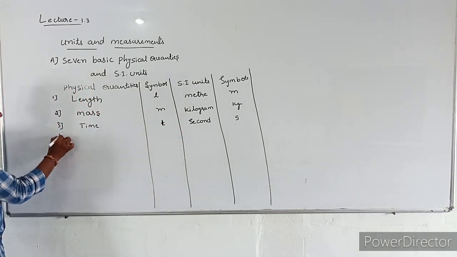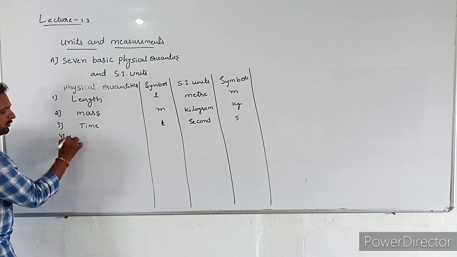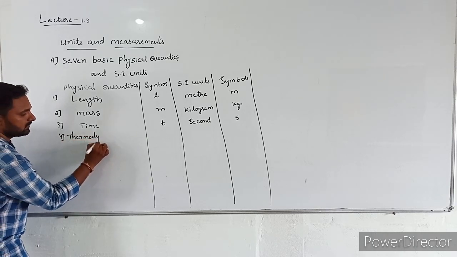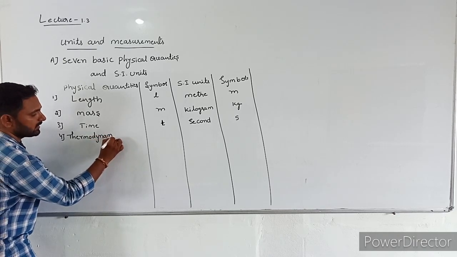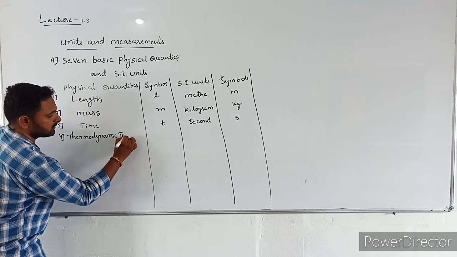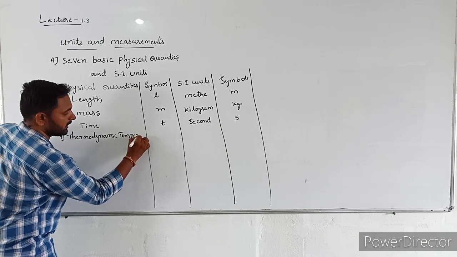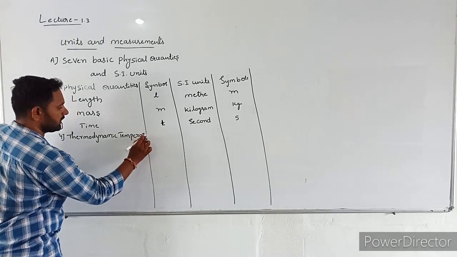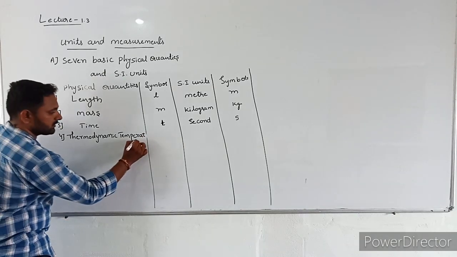Next, the fourth physical quantity, thermodynamic temperature.